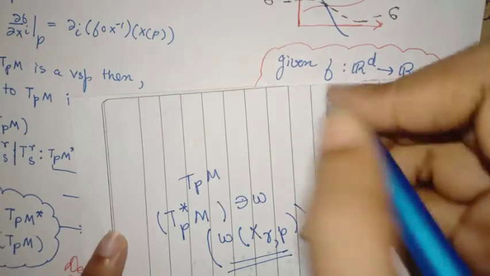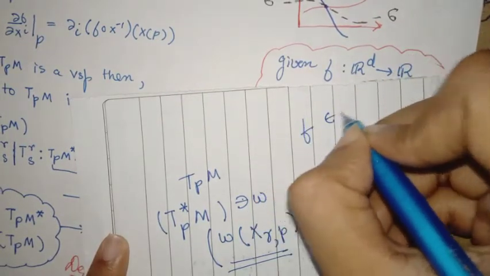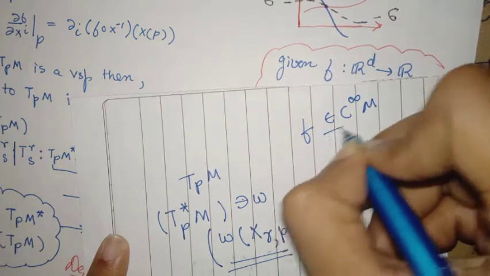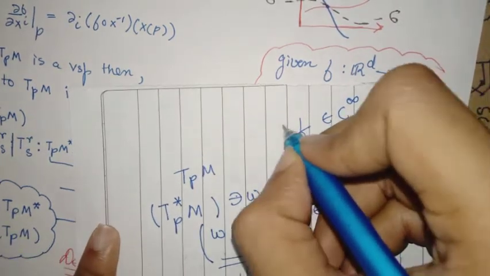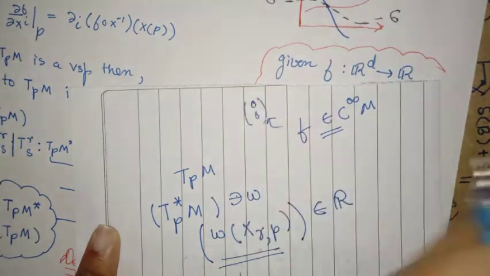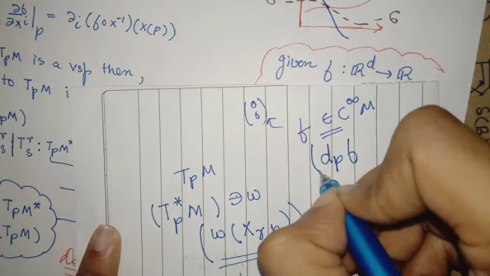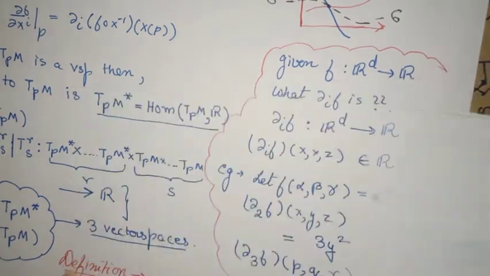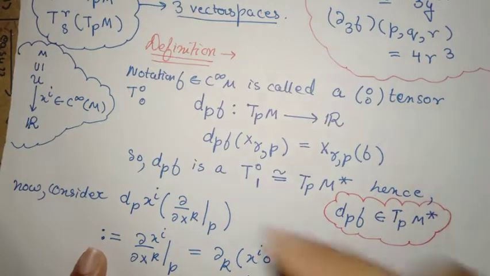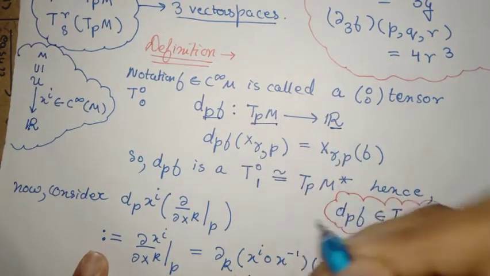Now think of a different situation, that you have the function f that belongs to C infinity(M), and let's define it to be a 0,0 tensor. Just forget about this even, and let's consider d_p f. So d_p f will be a function from the tangent space T_pM to a real number.